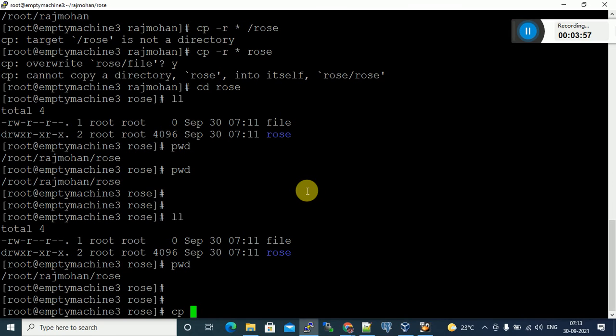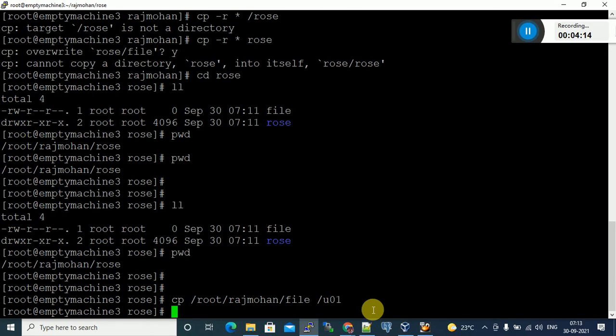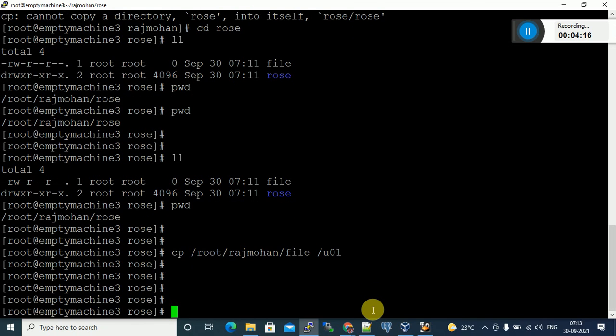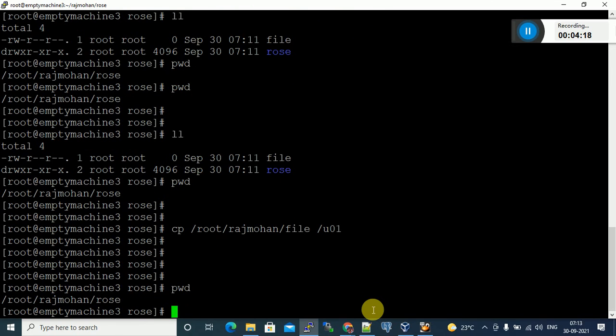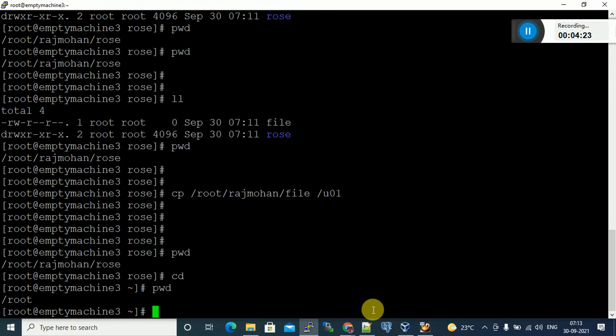Suppose I am in pwd. I want to copy from /root/Rajmohan. What is the file name? File is the file name. I want to copy this file from this location to some other location, /user1. Copied or not? Wherever you are, suppose I am in the present working directory, if you want to copy to a different location, you have to specify the full path and file name.